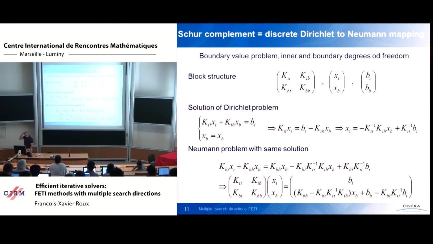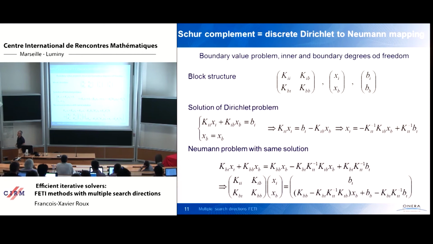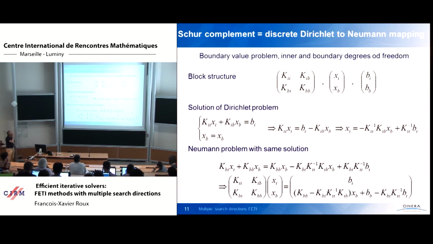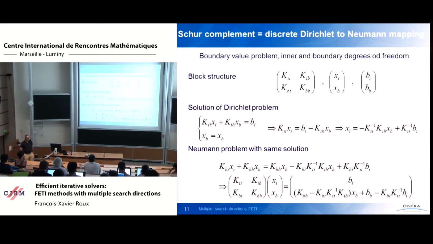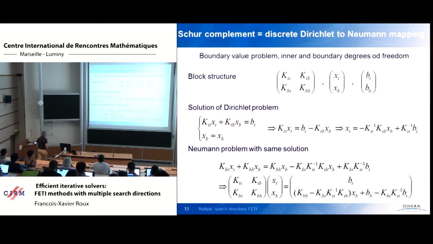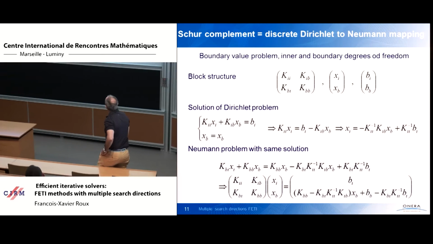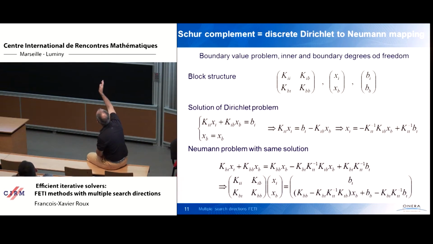Okay, so let's talk now about non-overlapping domain decomposition methods. But I will first start with a slide about the Schur complement. If you have a problem with a discretization based on finite differences, finite elements and so forth, and split between interface degrees of freedom and boundary degrees of freedom, you have the stiffness matrix with the block structure KII, KIB, KBI. I is for inner, B is for boundary.